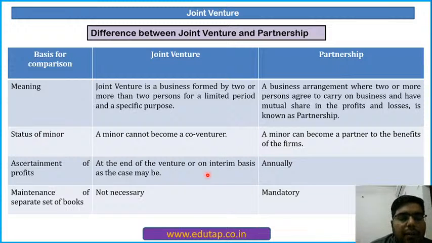Maintenance of separate set of books. So it is mandatory to have a separate set of books for partnership, but it is not necessary to have a separate set of books for joint venture. I will be telling you in the coming slides how to make the books of joint venture. Okay, so not in all cases you have to maintain separate books for joint venture.